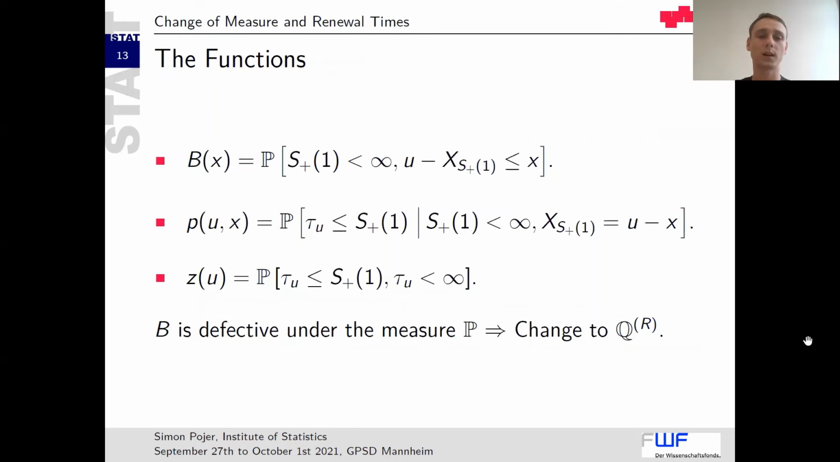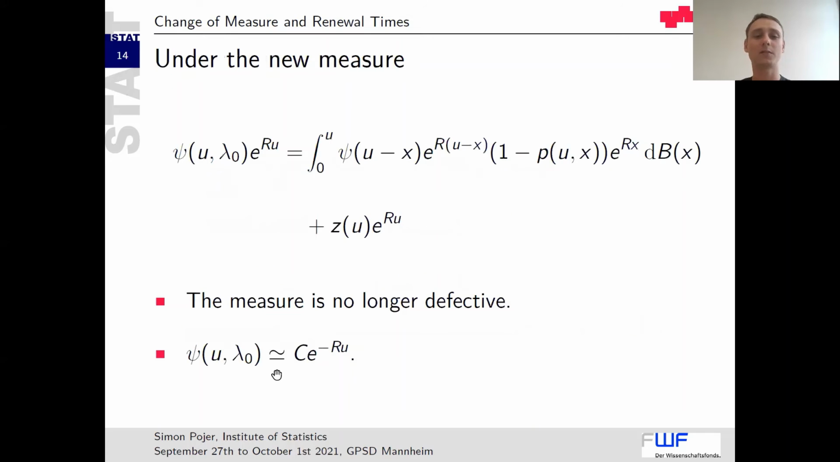The question is, what are suitable choices of the functions in this equation? We choose B, the distribution, as the distribution of the undershoot in this first time, given that this time is finite. So as you can see here, this is a defective distribution. Then we choose P(u) and Z(u) the following way. It is excluding the case that ruin occurred already before. As mentioned, P is defective, but we can change to the measure Q_r where P is no longer defective. And that's what we're going to do.